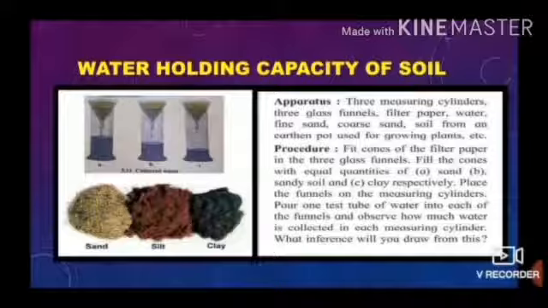Fill the cones with equal quantities of sand, sandy soil and clay respectively. Place the funnel on the measuring cylinder. Pour 1 test tube of water into each of the funnels and observe how much water is collected in each measuring cylinder. What inference will you draw from this?